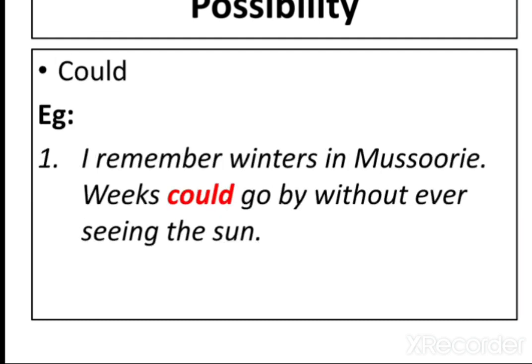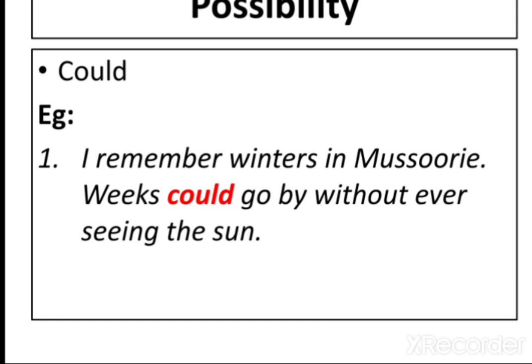Now, in this context, could is used as the past tense of can. I remember winters in Missouri, weeks could go by without ever seeing the sun. So, when we are uncertain or unsure about the present and the future, we use the modal verbs could, might, and may.